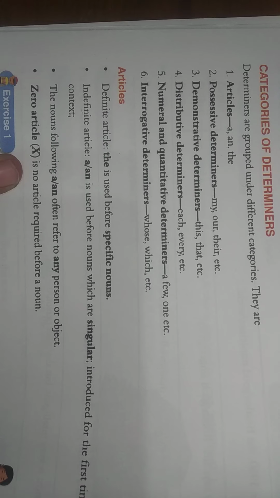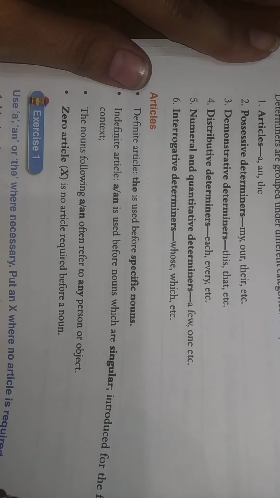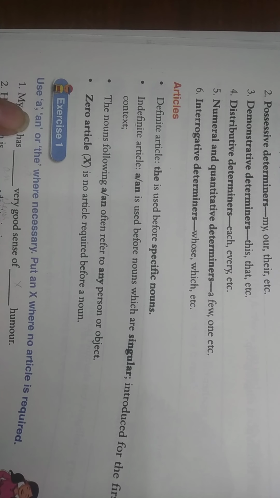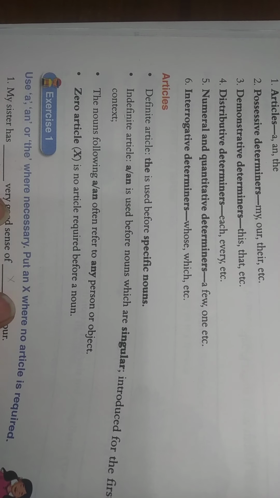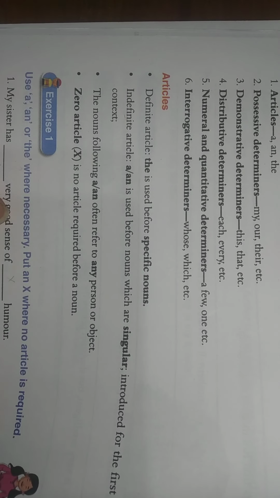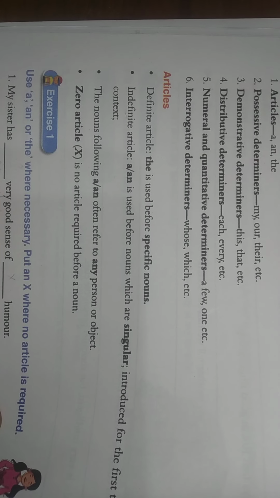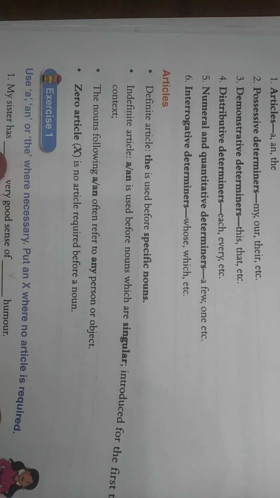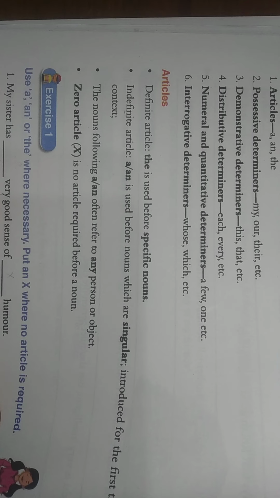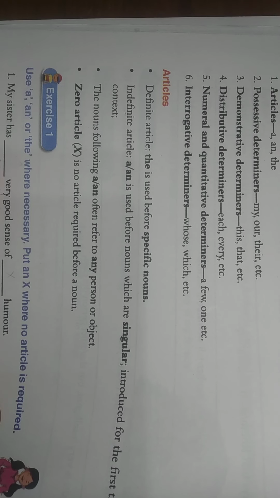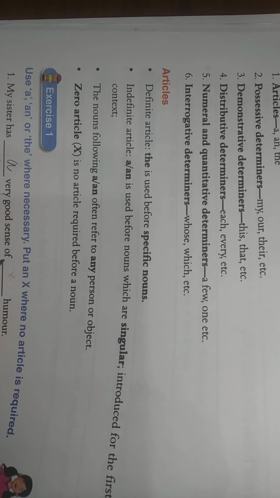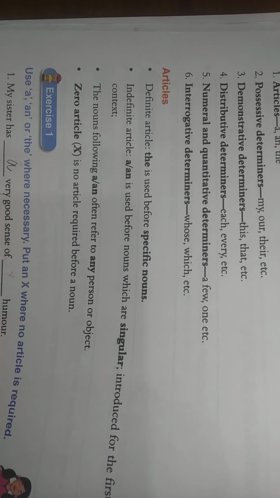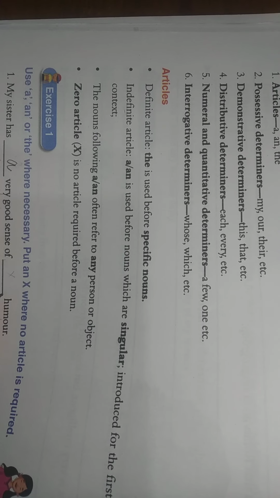Zero article means there's no article required before a noun. Now here, use a, an or the where necessary. Put an X, put a cross where no article is required. My sister has dash very good sense of dash. My sister has a very good sense of humor. I don't think any article is needed here.